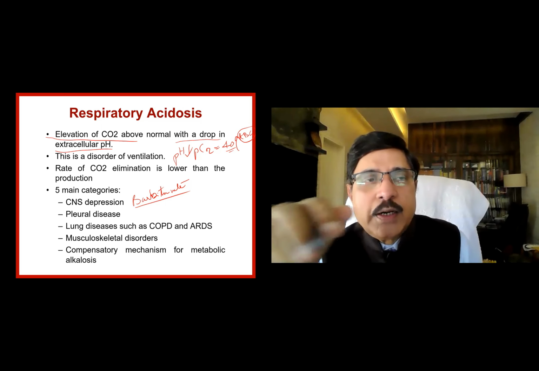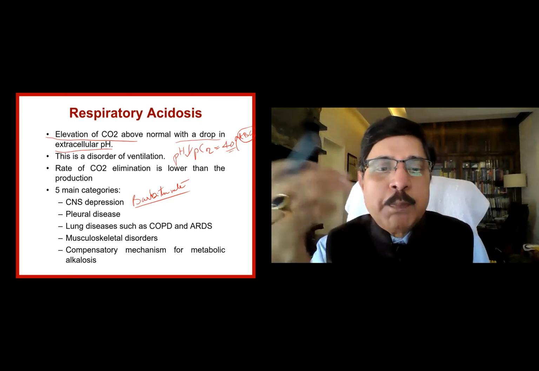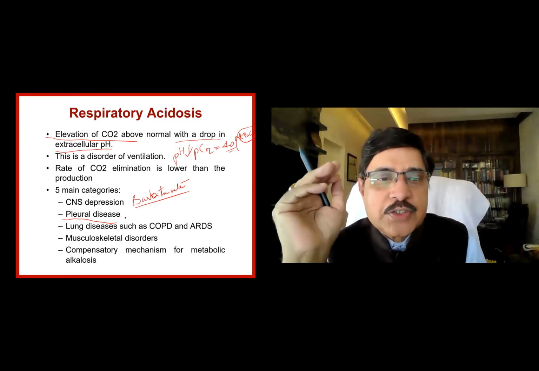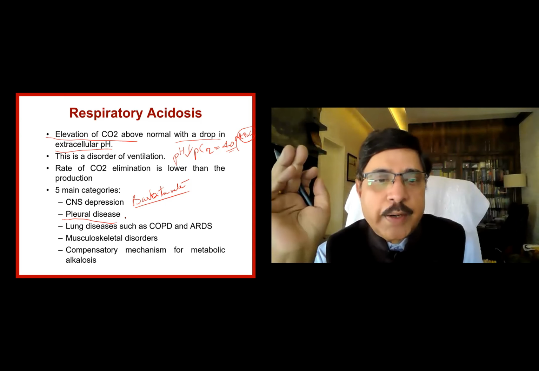Then the pleural disease, let's say there is severe pleurisy. The patient is not able to take a deep breath because of the pleurisy. One side lung movement is restricted. Again the excretion of carbon dioxide suffers.